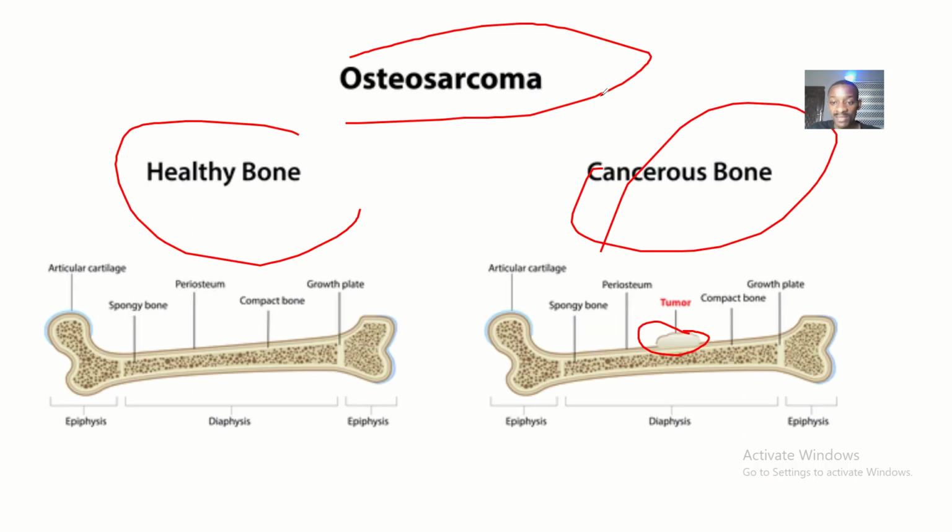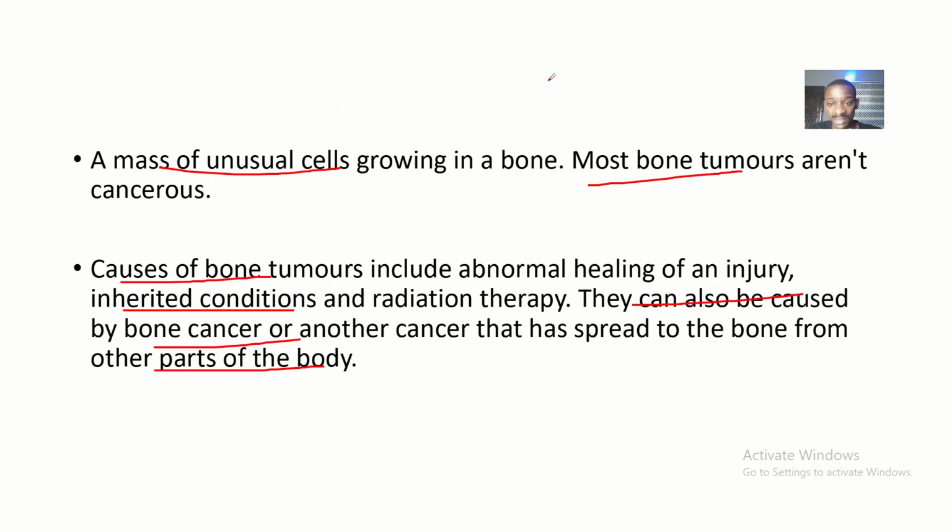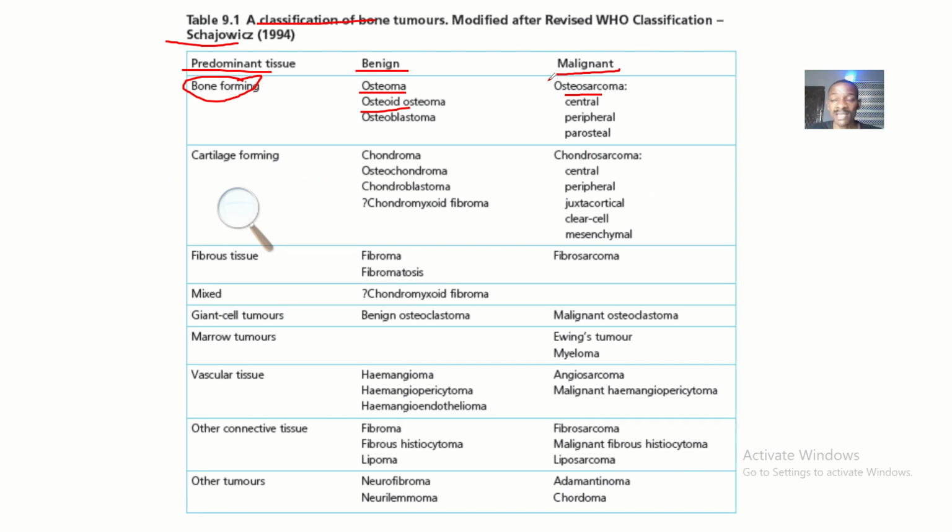We have an image for osteosarcoma here. This osteosarcoma is divided into different types. It could be central, peripheral, or parosteal. Do you understand? Now moving to cartilage: if it is a tumor affecting cartilage formation, we can call it chondroma. Chondroma is an abnormal growth of cartilage. I have a video differentiating chondroma and osteosarcoma.